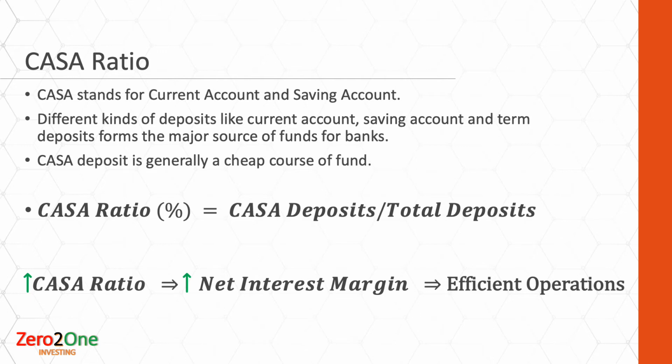The current account does not attract any interest burden, but term deposits come with a higher interest burden compared to savings account deposits. A low CASA ratio suggests that the bank is not efficient, as it has to pay higher rates for more expensive types of deposits, which can hurt its net interest margins. This ratio should be considered before investing in banks.